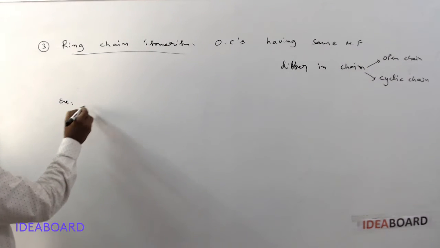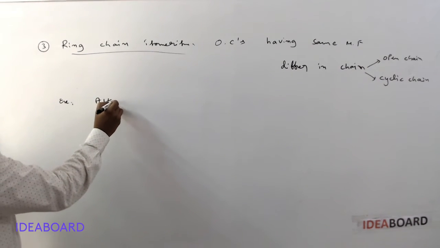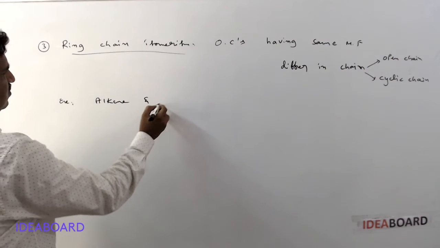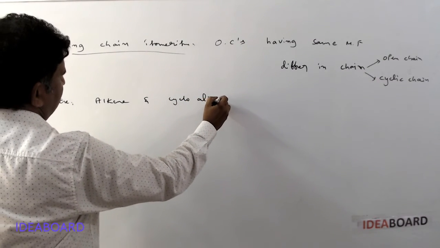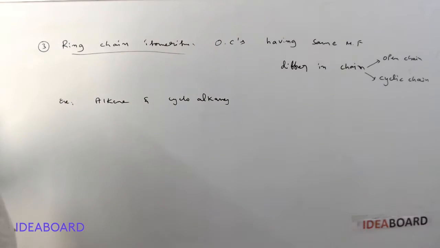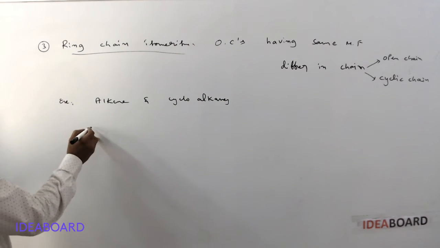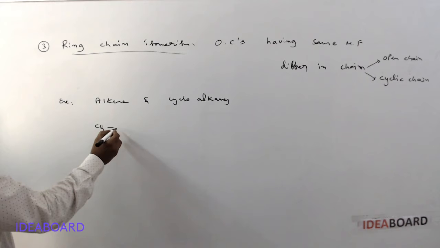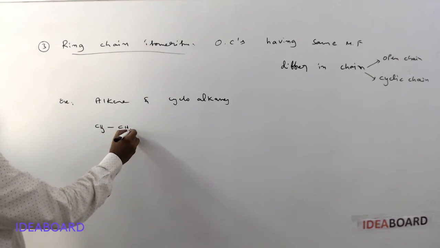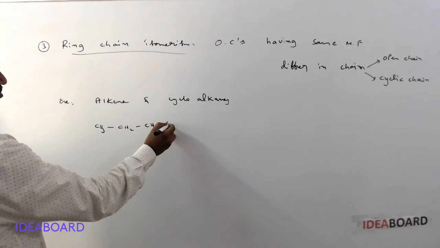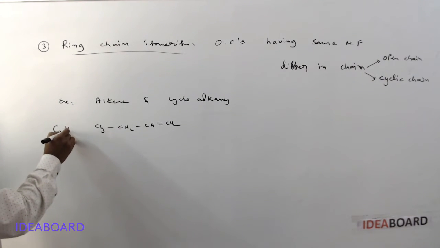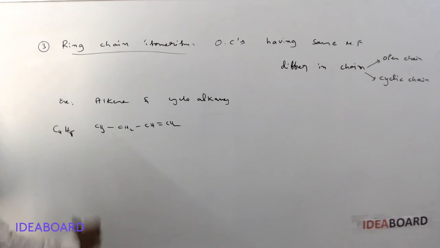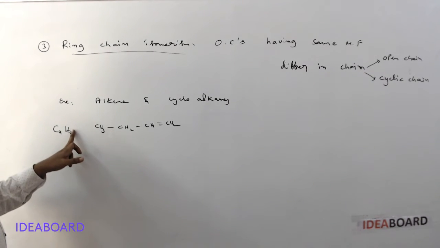An example for this is alkenes and cycloalkanes. Alkenes and cycloalkanes are ring chain isomers. For this, suppose CH3, CH2, CH double bond CH2. This is C4H8, molecular formula C4H8.